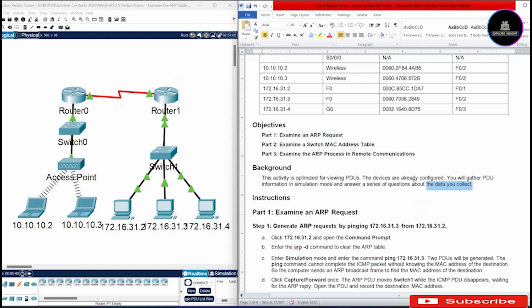Now, to further proceed, we'll be looking at the background. Remember, this activity is optimized for viewing PDUs. The devices are already configured. You will get PDU information in simulation mode and answer a series of questions about the data you collect. I will be doing these questions together, so don't panic about it. Now, the next thing is to take on every instruction given to us in these three parts.